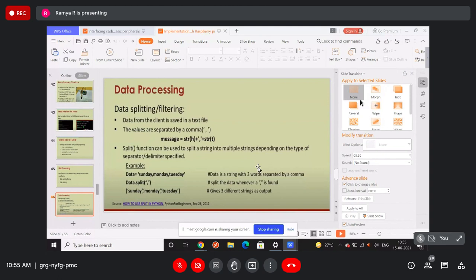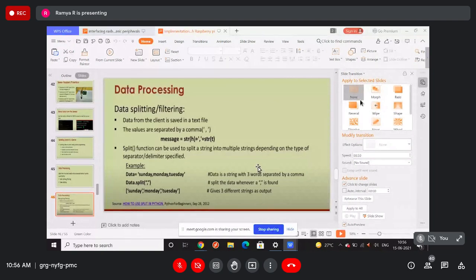This split function can be used to split a string into multiple strings, depending on the type of separator or delimiter you specify. Here, suppose we are specifying a comma. We see one example program here.